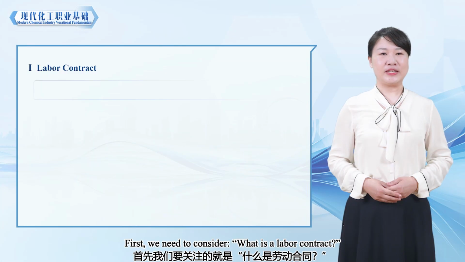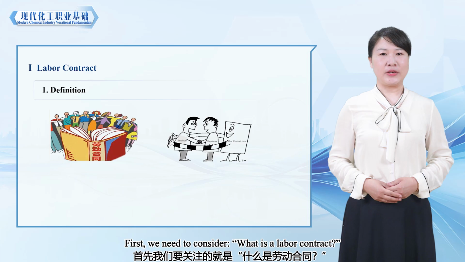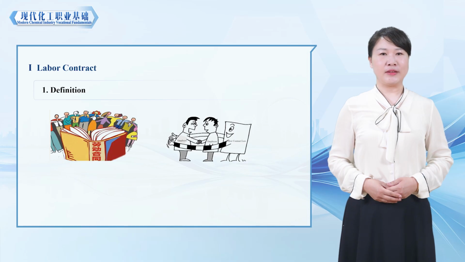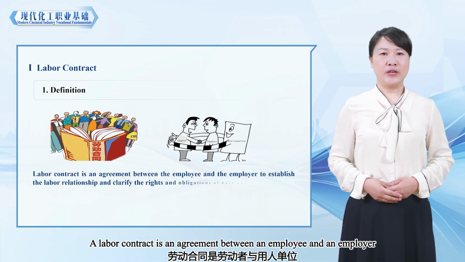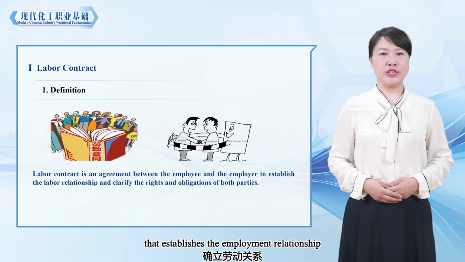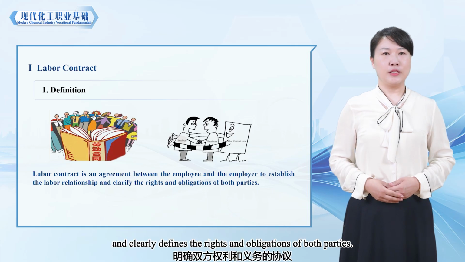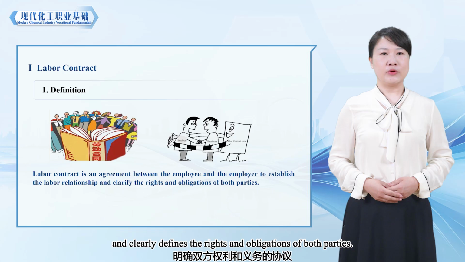First, we need to consider what is a labor contract. A labor contract is an agreement between an employee and an employer that establishes the employment relationship and clearly defines the rights and obligations of both parties.